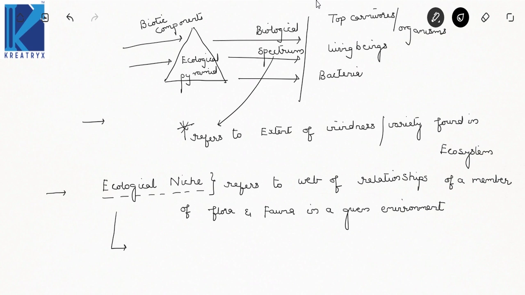It refers to the way in which an organism fits into an ecosystem or ecological community. Both are the same, so don't worry about that.